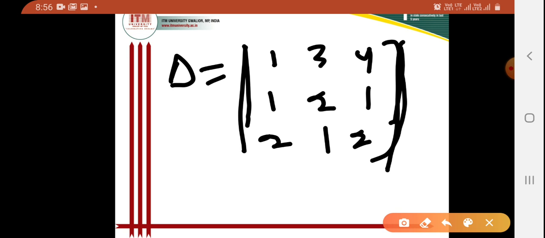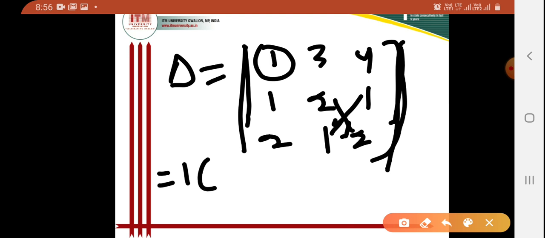Now I want to solve this determinant. First I keep the first element and multiply the opposite elements and take the difference. So for 1, it will be 1 into (4 minus 1).